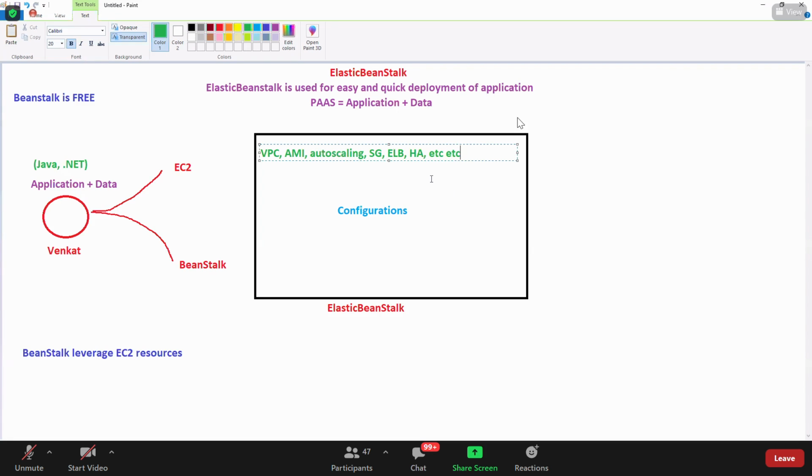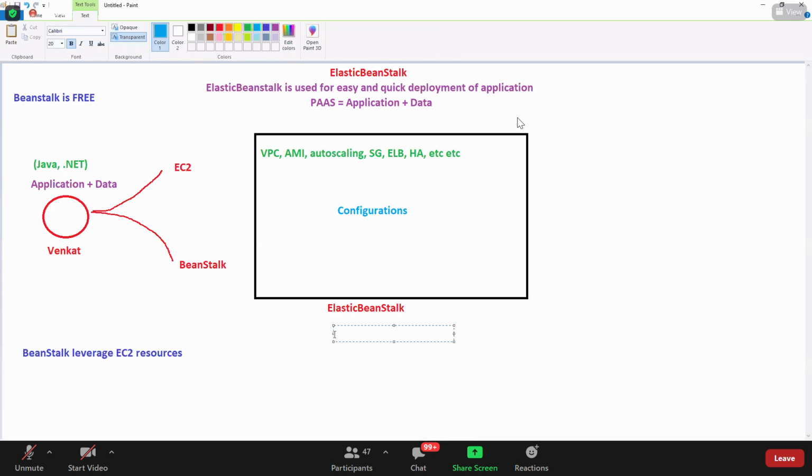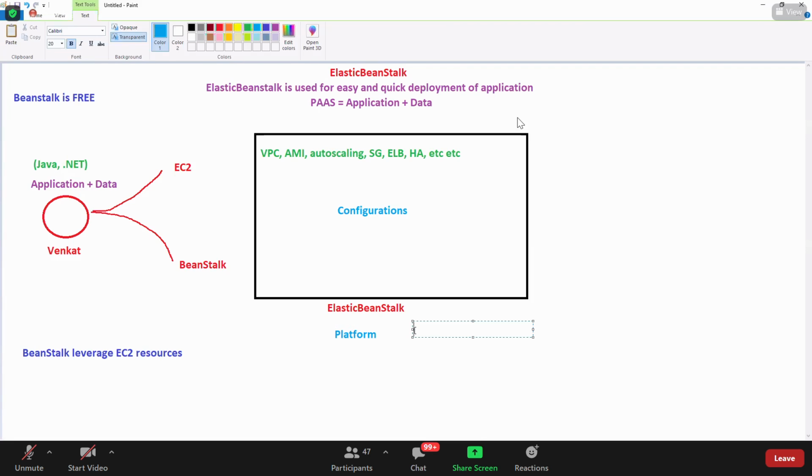Platform also. Definitely for the Beanstalk, we need to give the platform details. Beanstalk has different platforms like Tomcat, Node.js, Go, Python, .NET, Docker.